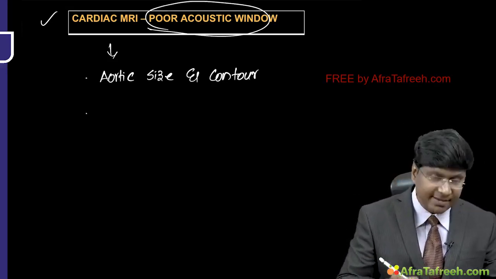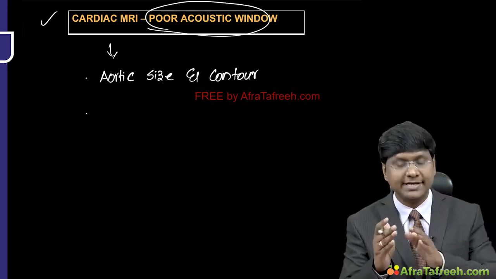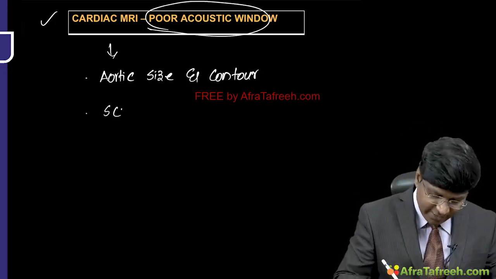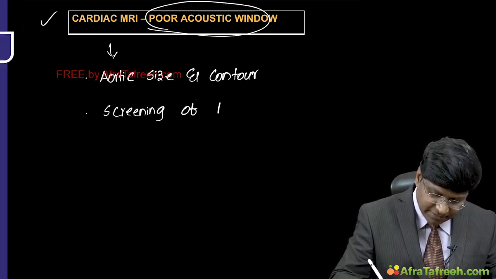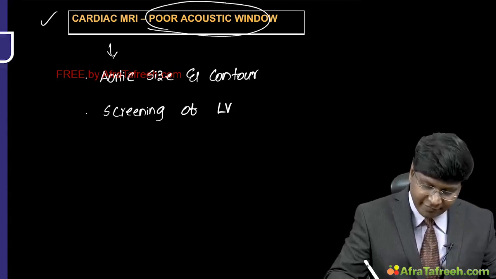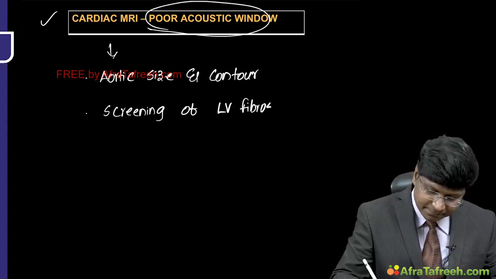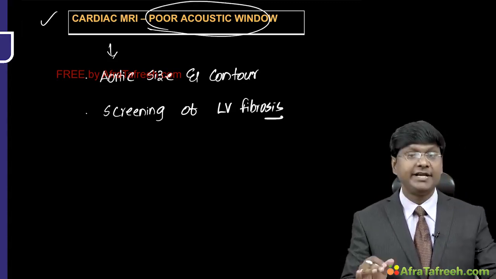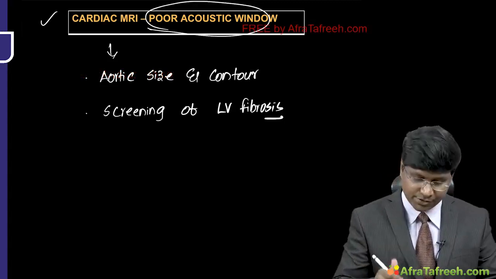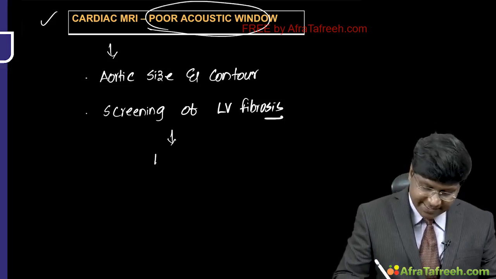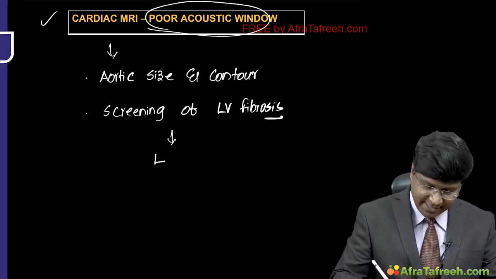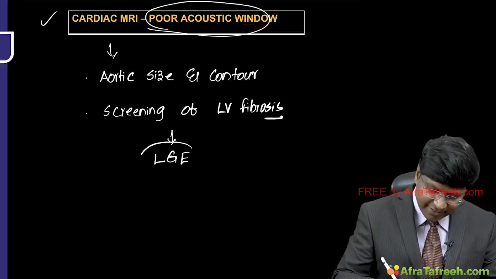And this cardiac MRI is also utilized for screening of left ventricular fibrosis. The screening of left ventricular fibrosis can be assessed by gadolinium enhancement, and there will be late gadolinium enhancement.